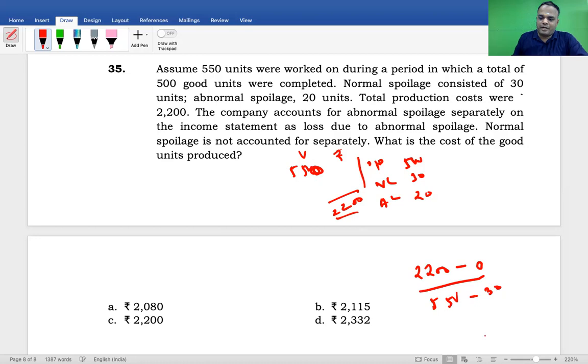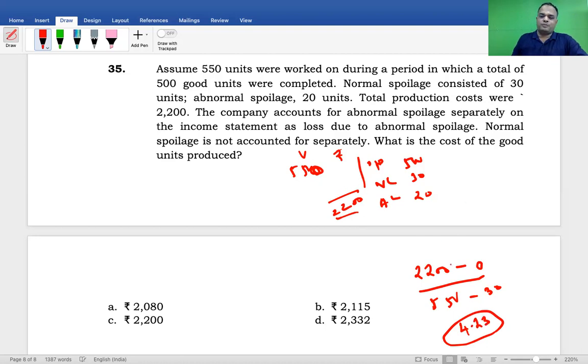Therefore, how much is the cost per unit? 2200 divided by 520 is 4.23.